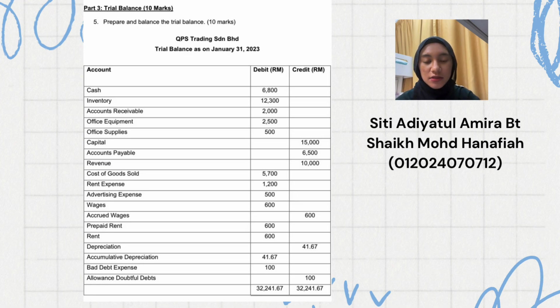Hi sir, my name is Siti Adiatul Amira and I will continue with part 3, which is the trial balance. Firstly, a trial balance is a summary of all the debit and credit balances from the ledger account. It is to ensure that the accounting equation, which is assets equals liability plus equity, is balanced. When both sides are balanced, it means the mathematics is correct. We will go through the QPS Trading Sdn Berhad trial balance as on January 31st, 2023 one by one. Firstly, cash is an asset, so we put 6,800 on the debit side.